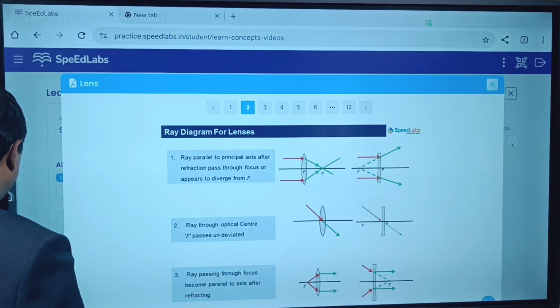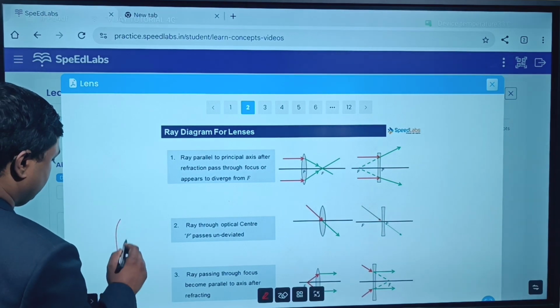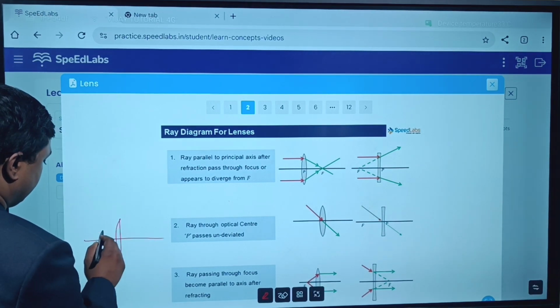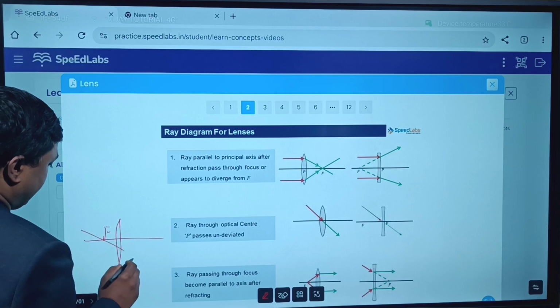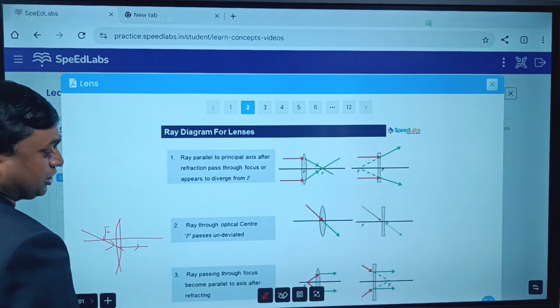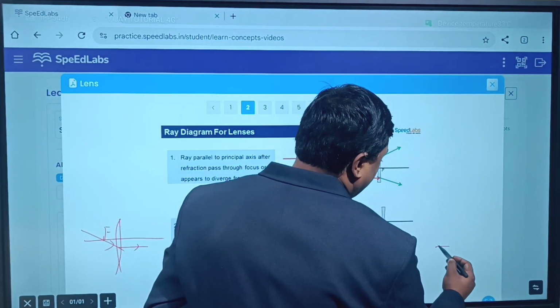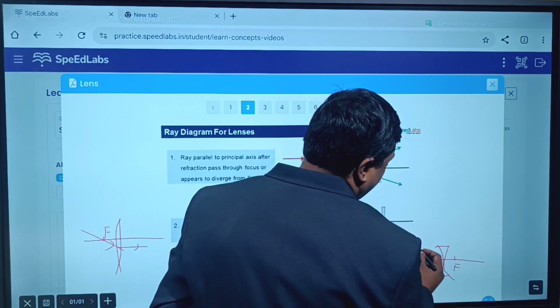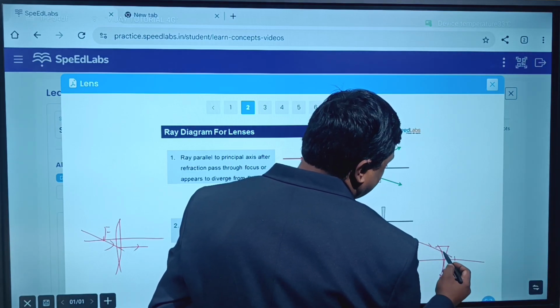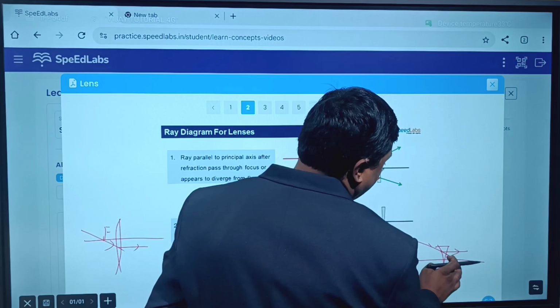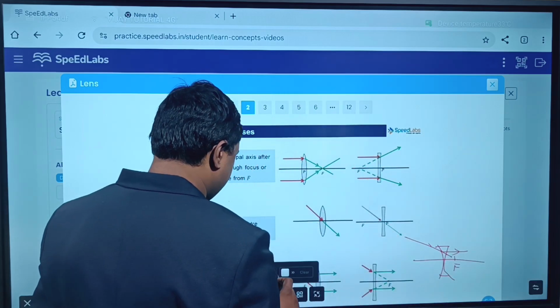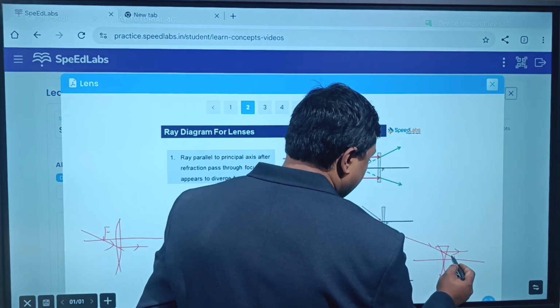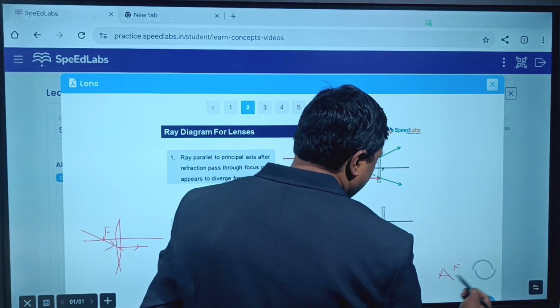You can draw it like this also. This is the focus, this is the focus. If a ray of light is passing through the focus, after refraction it becomes parallel. In the case of a concave lens, this is the focus. If a ray of light is directed towards the focus, after refraction it becomes parallel.